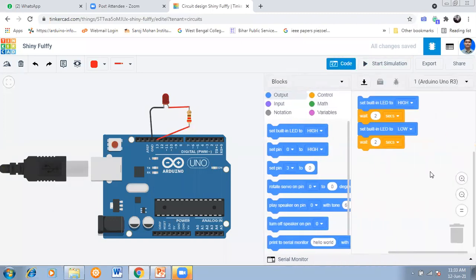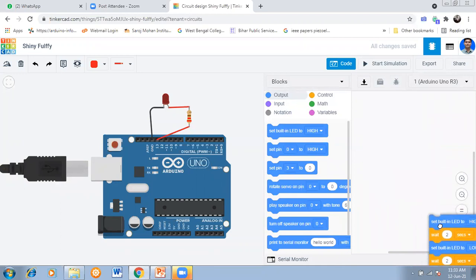Coming to code. So these are the code blocks actually. We will choose from here. Okay, so I am deleting it. I have deleted. Now I will write the code. Okay, I have deleted, but I made the circuit before coding.